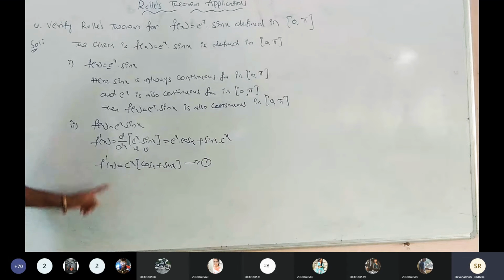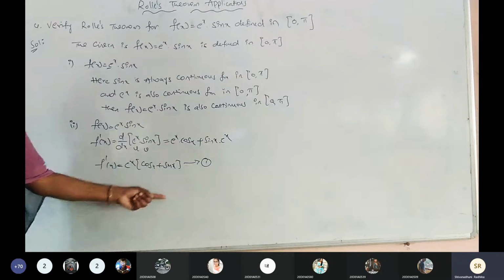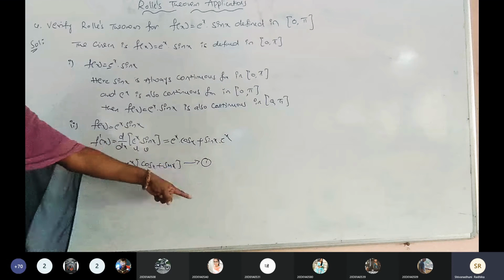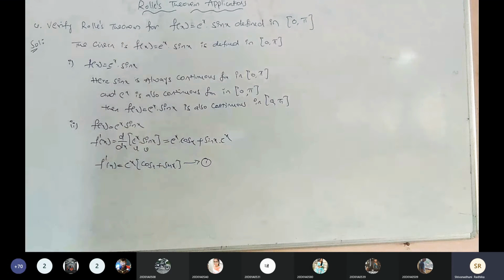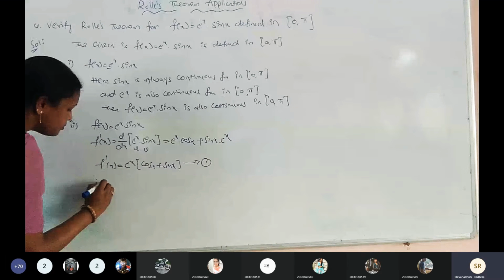Is it right? What about e power of x? E power of x is also derivable in the given open interval 0 comma pi, because in the given interval we don't have any infinite. For that purpose e power of x is a derivable function. Hence e power of x, cos x and sin x are derivable.